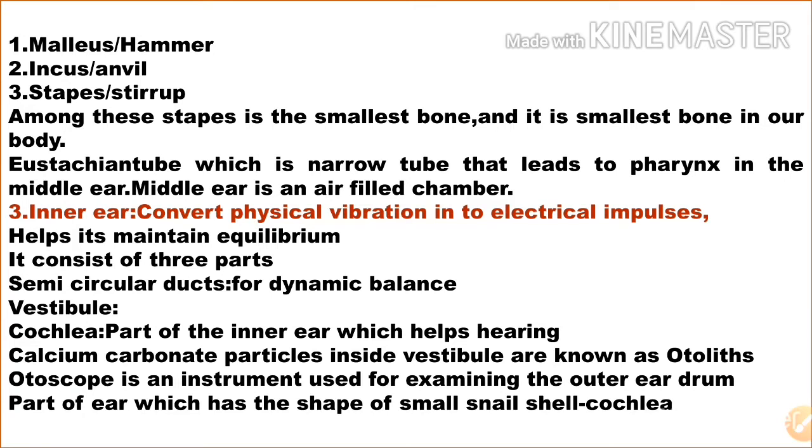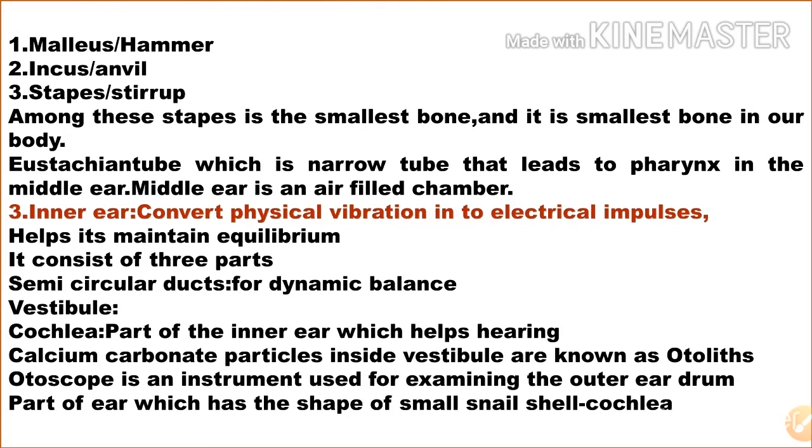The next part is the inner ear, and it converts physical vibration into electrical impulses, so that the brain can interpret it as sound. It also helps maintain equilibrium. It consists of 3 parts: semicircular ducts for dynamic balance, vestibule, and cochlea. The cochlea is the part of the inner ear which helps in hearing.